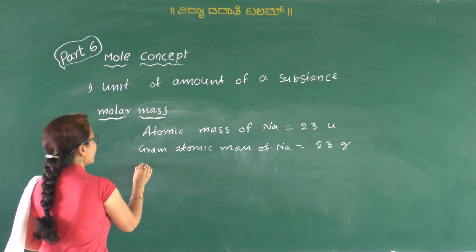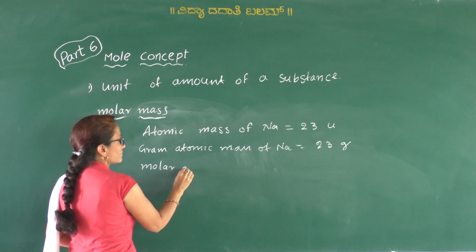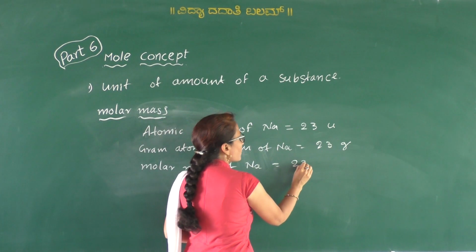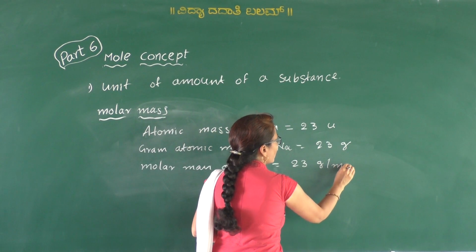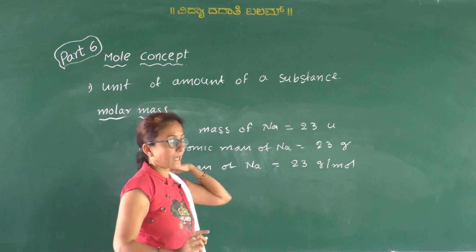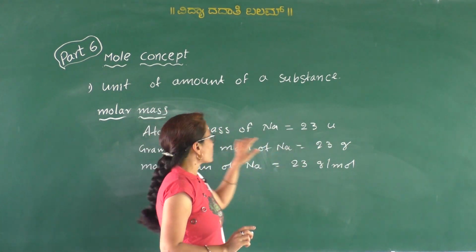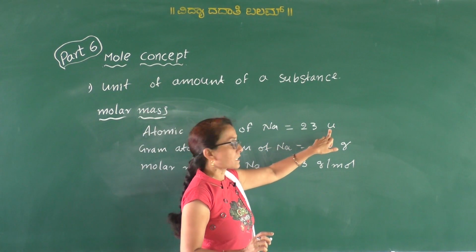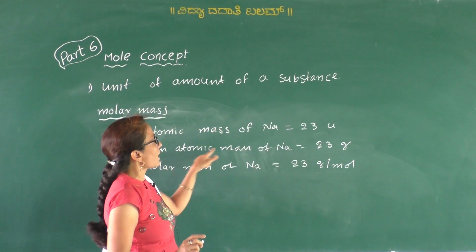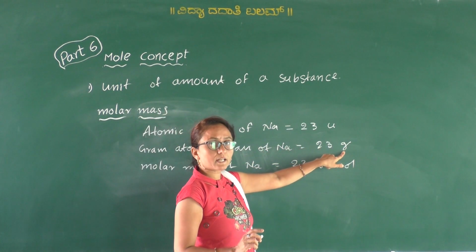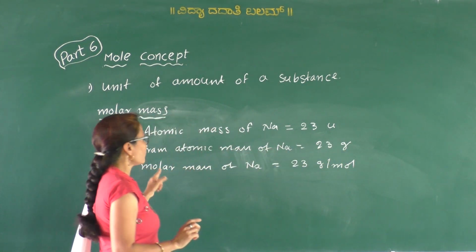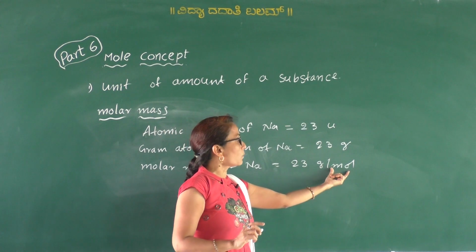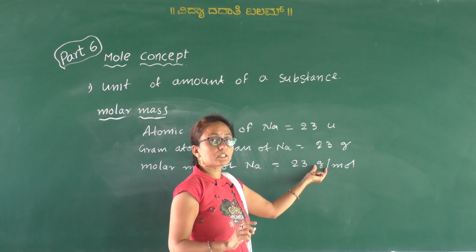Similarly, the molar mass of sodium is equal to 23 gram per mole. So numerically all are the same, but we have different units. If it is just the atomic mass, it is expressed in unified mass, that is atomic mass unit. If it is gram atomic mass, it is expressed in gram, 23 grams. Similarly if it is molar mass, the unit becomes gram per mole. So 1 mole of sodium weighs 23 grams.